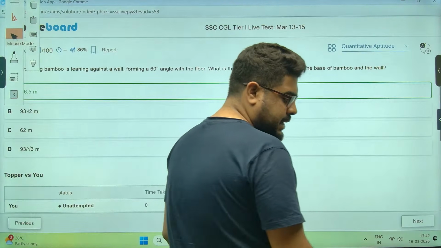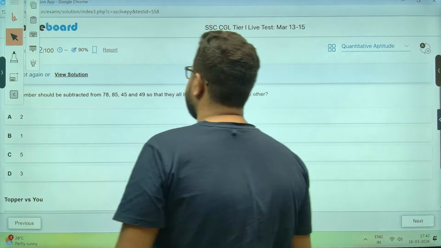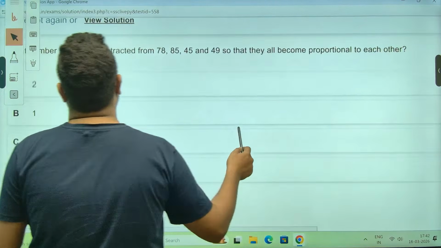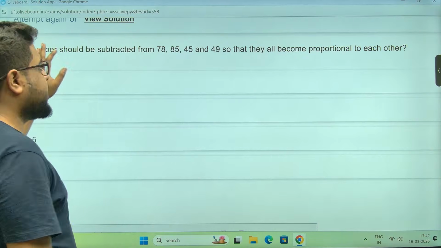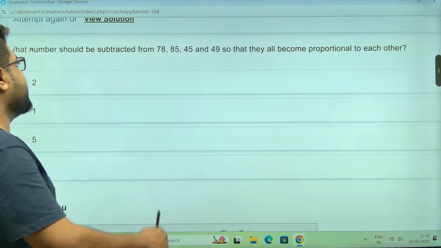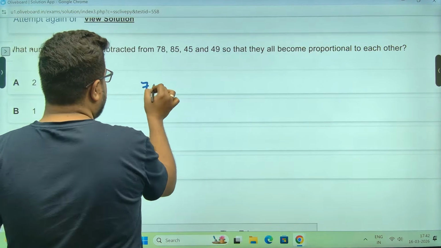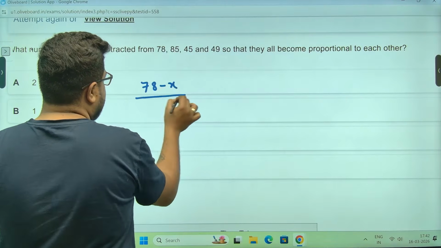Moving on to the next question, please. Subtraction: again, there are different techniques to solve it, but it will give you a pseudo quadratic. I feel you should do it normally. Let's say x is that number.